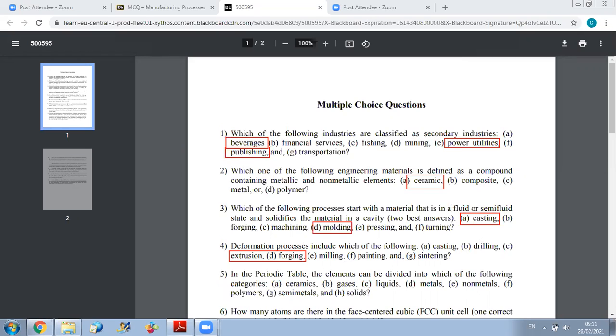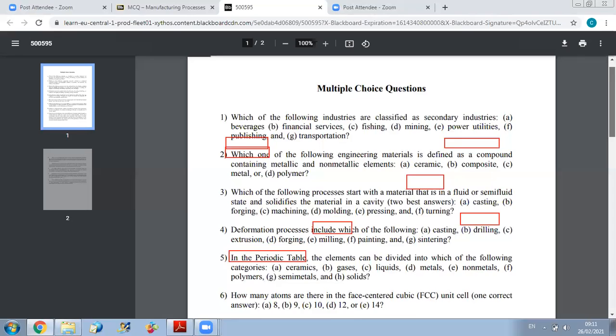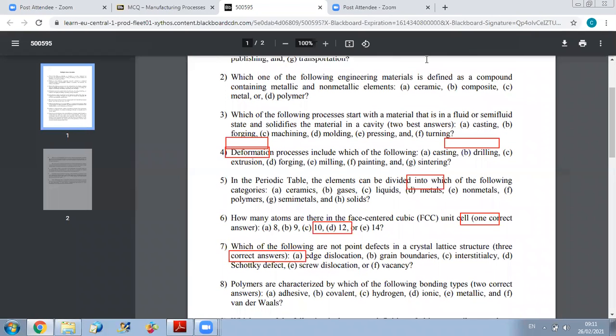Now, the fifth question: in the periodic table, the elements can be divided into which of the following categories? If you remember, when we talked about the periodic table, we divided the elements into metallic, non-metallic, and semi-metals. So here, of course, when you read the different possibilities, always in MCQ, read all possibilities because you might have several answers. Okay? So here in periodic table, of course, we are not dividing into ceramics, gases, liquids. Metals is one of the subdivisions, non-metals, and semi-metals. So this is the right answer here.